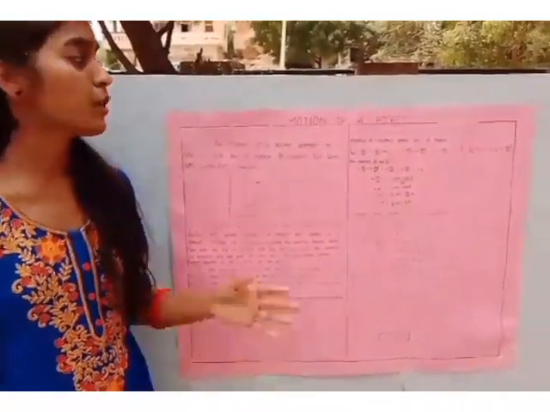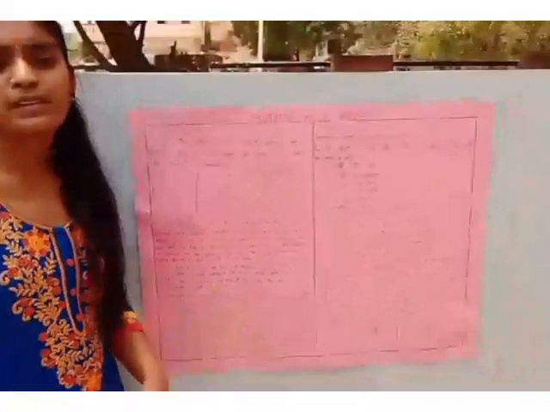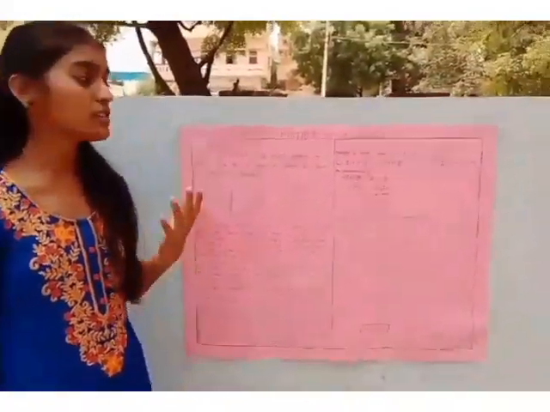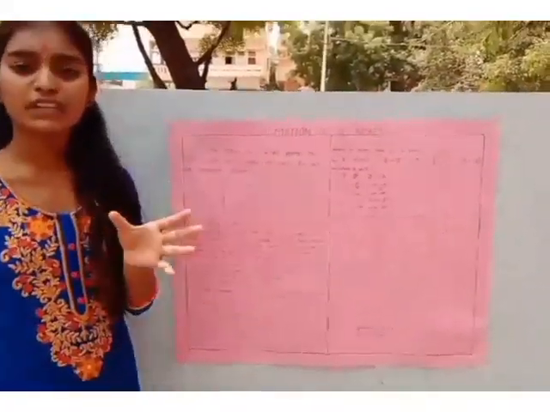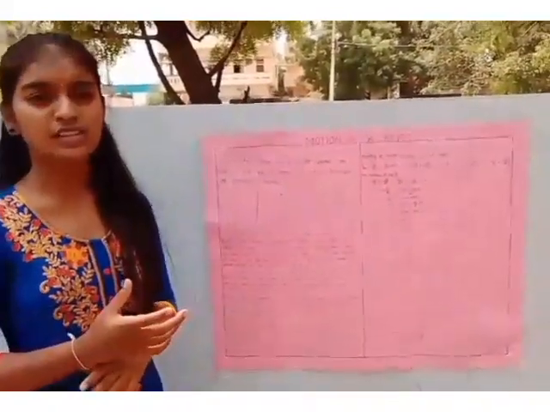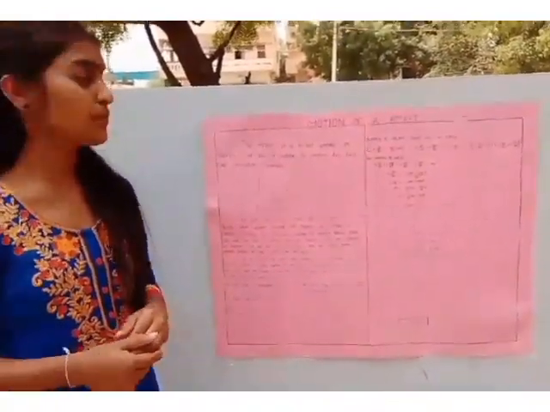Now I am explaining the topic motion of a rocket. Rocket depends on Newton's third law of motion. What does Newton's third law mean? For every action there is an equal and opposite reaction. This is called Newton's third law of motion.